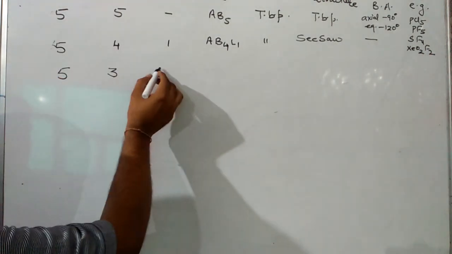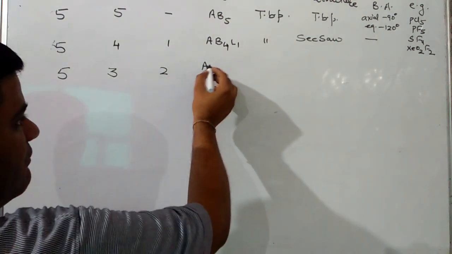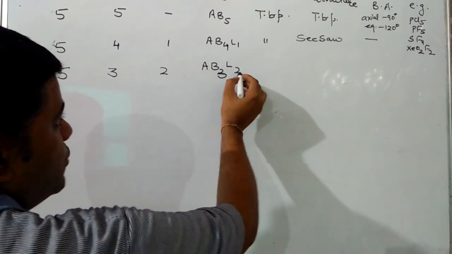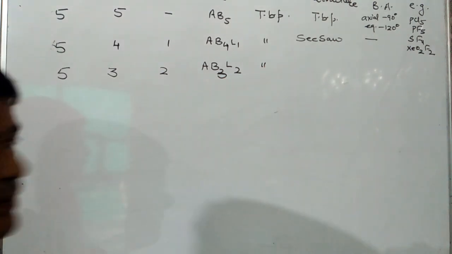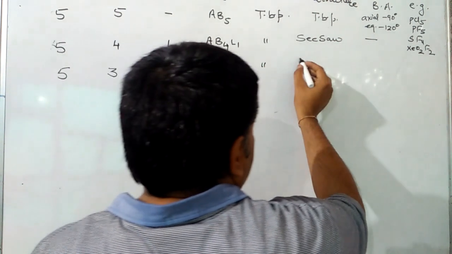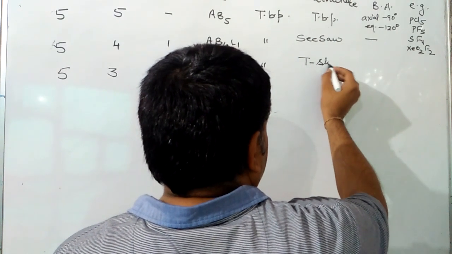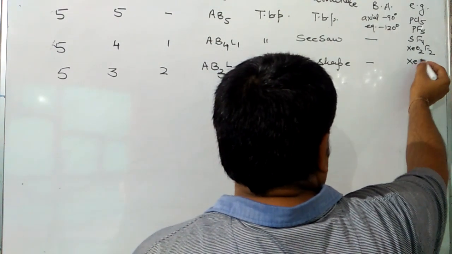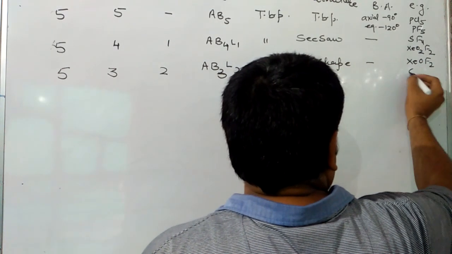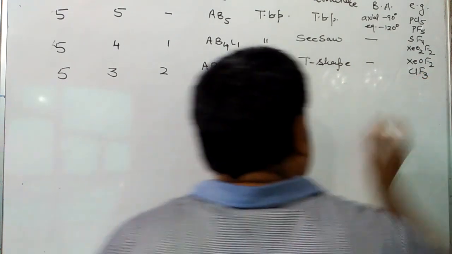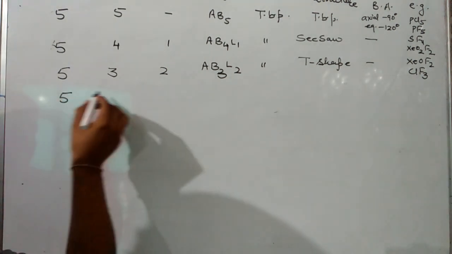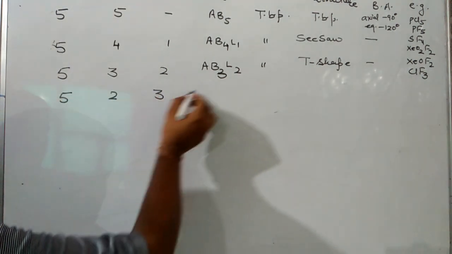Next is total 5: 3 are bond pairs, 2 are lone pairs. Symbol will be AB3L2. Geometry will be trigonal planar. Shape will be T shape, like the English alphabet T. Angles remain the same, and examples are XeOF2 or ClF3.